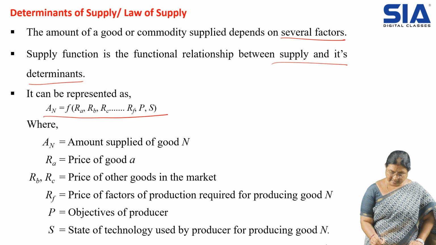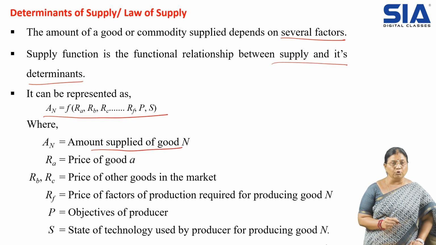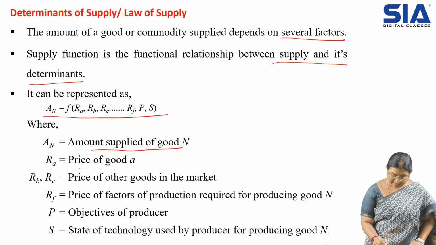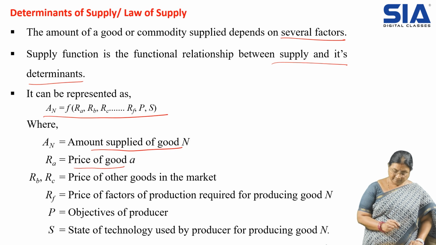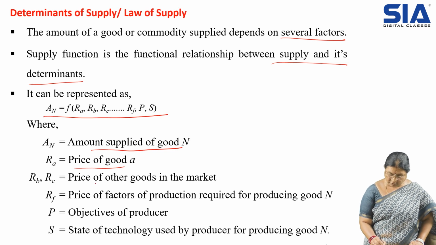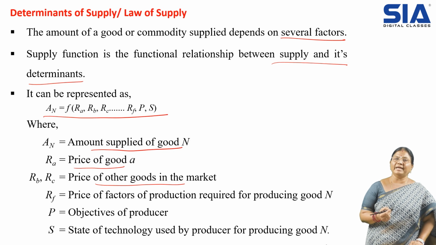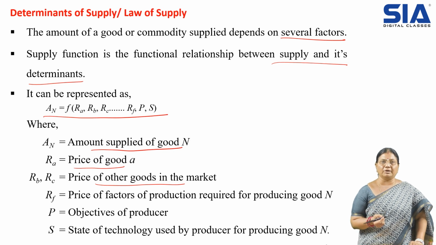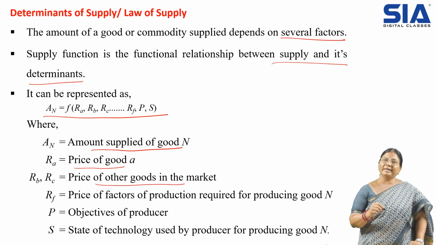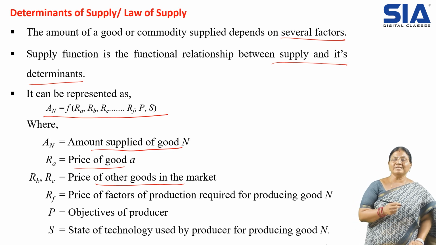Sx says the amount of supply of the good, and Px says the price of the good. Then Pa, Pb and Pc say the price of other goods in the market, because when there is any change in the price of similar commodities, it will also influence the quantity supplied of the other products.